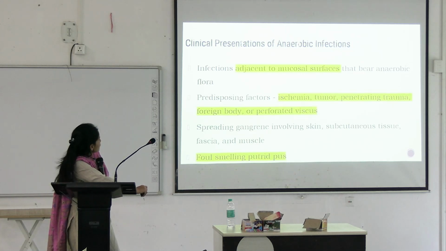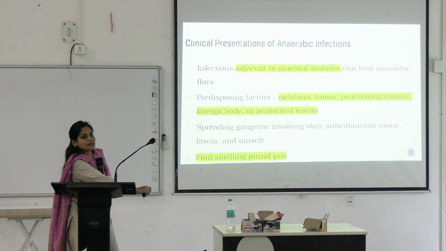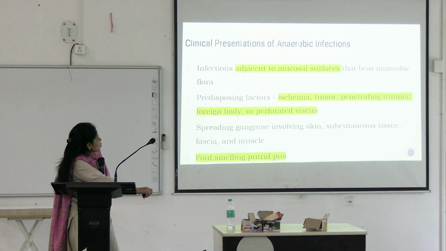So how do these anaerobic infections present themselves? You will be able to see infection is adjacent to the mucosal surfaces that bear anaerobic flora, which is a normal flora in the body, okay? And predisposing factors could be ischemia, tumor, penetrating trauma, foreign body, or perforated viscus. What does this mean?